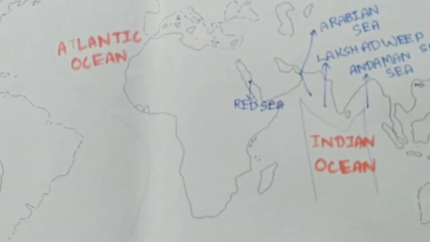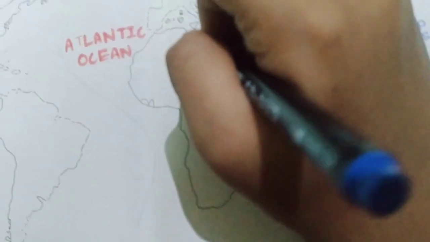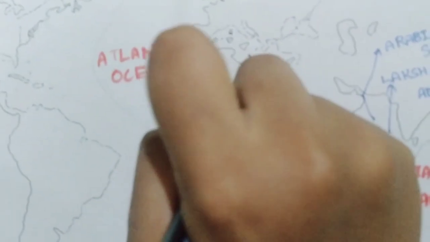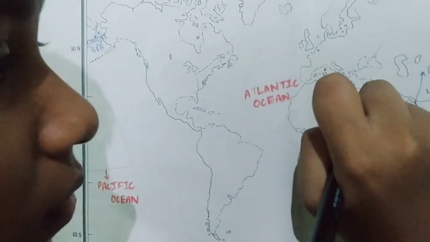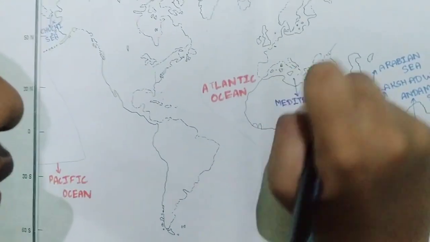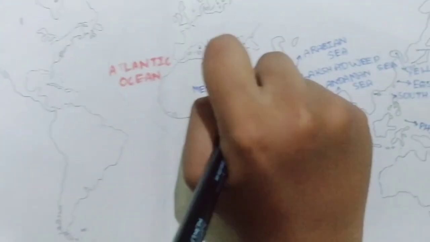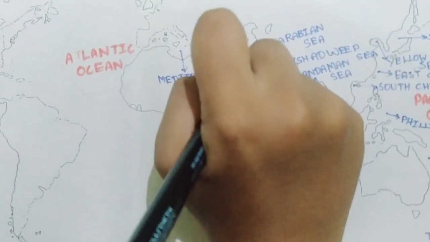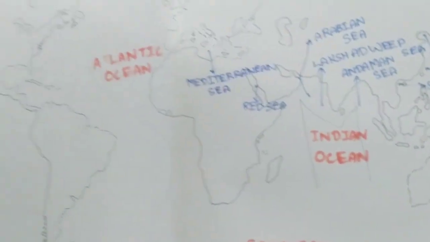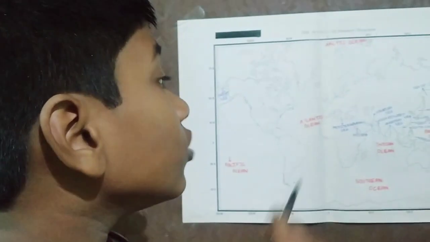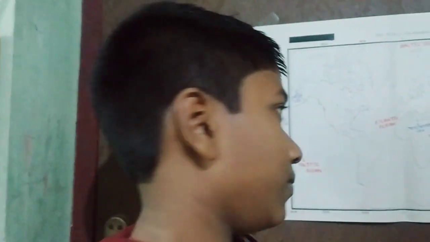Next, here is an enormous water body. It's the Mediterranean Sea. Why did it get the name Mediterranean Sea? I will tell you. It is because the Middle East people and the African people thought that it is in the middle of the world. So they kept the name Mediterranean Sea.